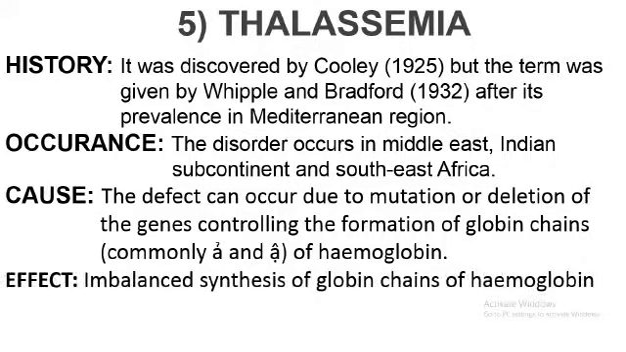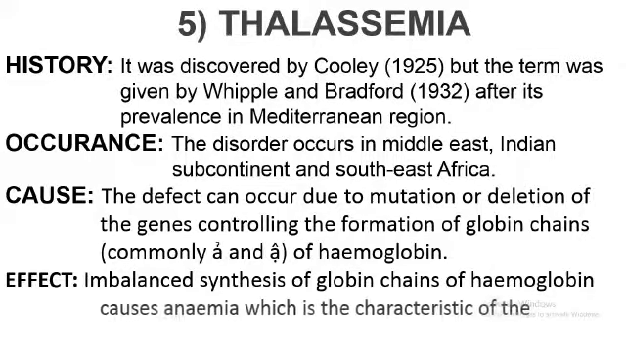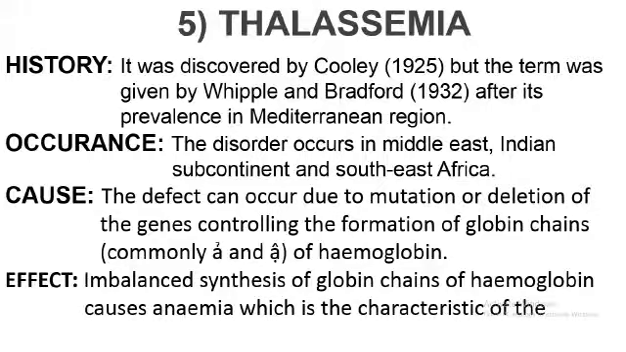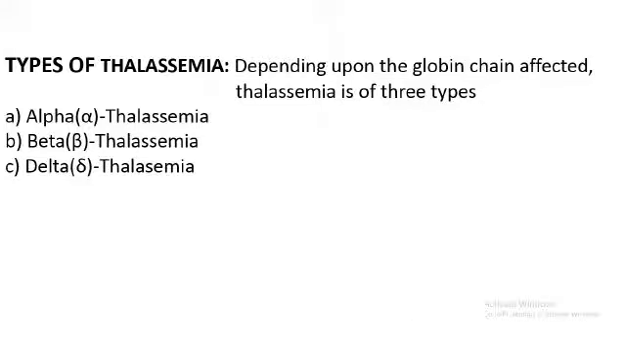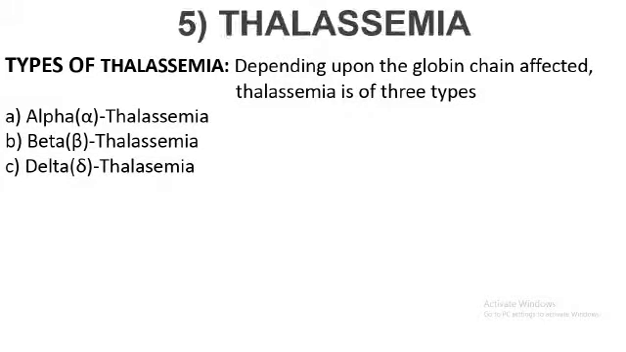So what is the major effect? Because the gene has undergone mutation or has been lost, this leads to abnormal or imbalanced synthesis of hemoglobin chains. That is, alpha and beta chains are not properly synthesized. This leads to anemia, which is the major characteristic feature of this disease. Thalassemia, let us come to types. Basically your book tells that thalassemia is divided into two major types. But thalassemia is of three types. What are they? Alpha thalassemia, beta thalassemia and delta thalassemia.